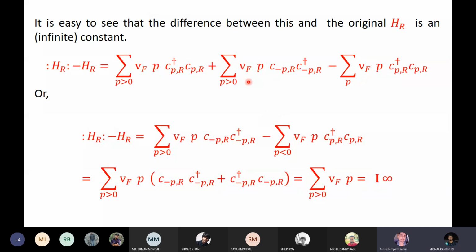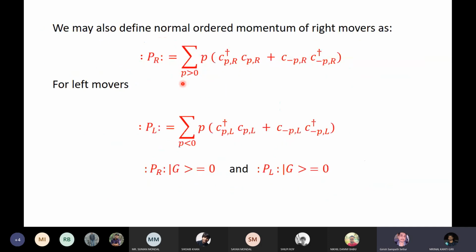It's actually identical, because you see, energy is proportional to momentum. The energy and momentum just differ by Vf. These are massless fermions. So all you have to do is divide this whole thing by Vf, and that proof holds for momentum also, isn't it? This times Vf is basically HR, isn't it?